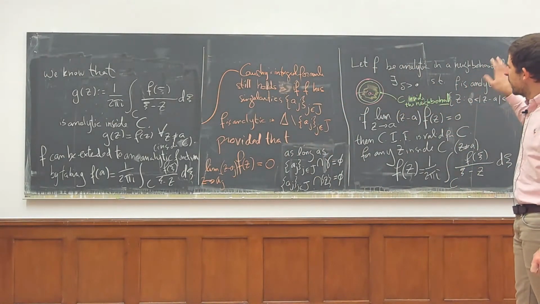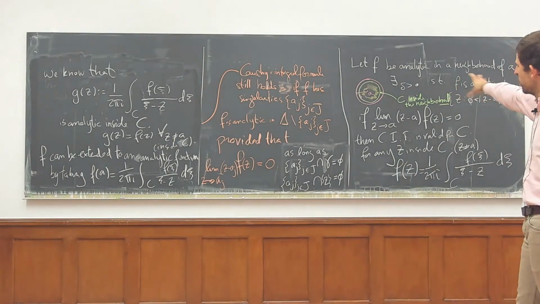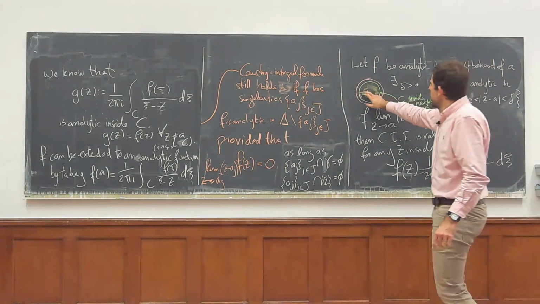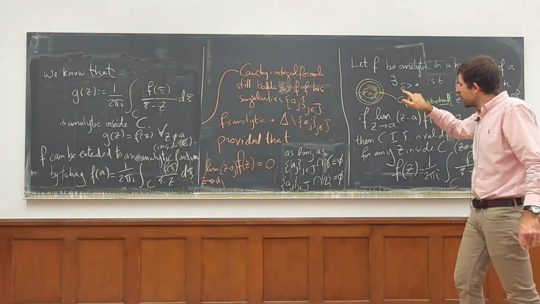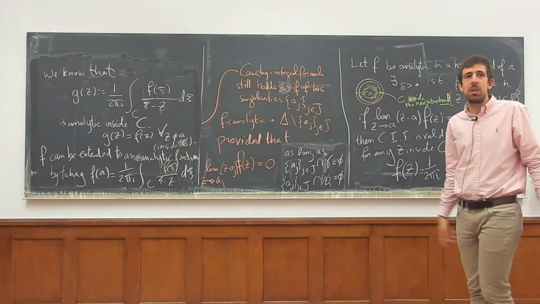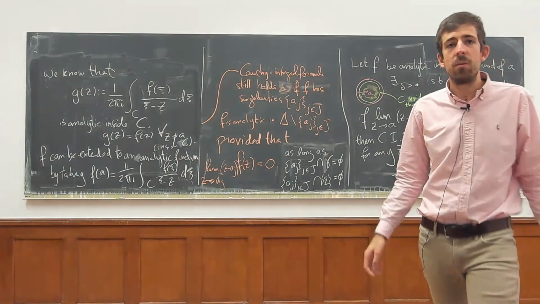What we saw here is that if f is analytic in the neighborhood of a, but maybe not defined at a, then if a satisfies this, we can remove the singularity and define it at a.